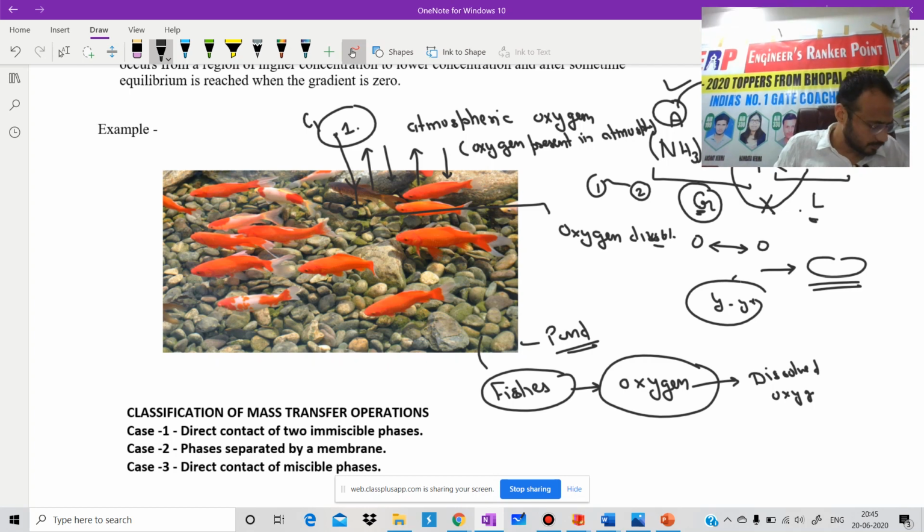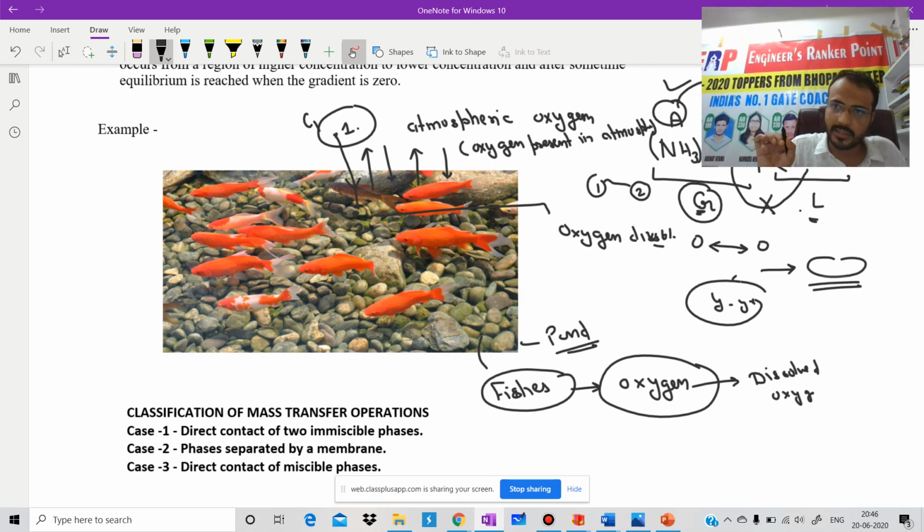As we know, the larger the departure of the system from equilibrium, the greater is the driving force and the higher is the rate of transport. Please note down this line, because it is not possible that I will write each and everything. I am just narrating, so please write it down.